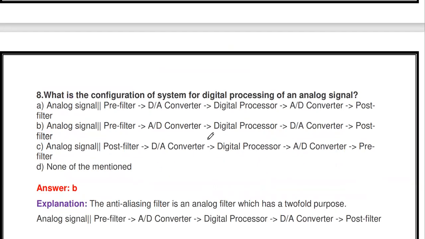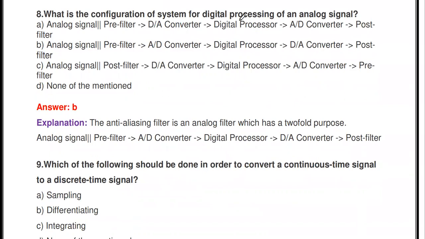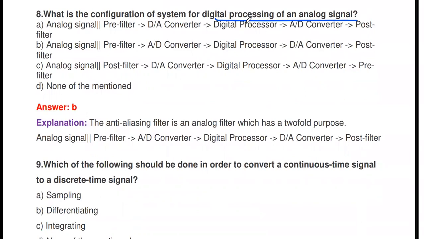Then the next one: what is the configuration of a system for digital processing of an analog signal? In order to process the signal digitally, which one is correct? First, the analog signal is given to a pre-filter, before performing the sampling process. It is called an anti-aliasing filter. Then we have to give it to the A to D converter. Within this pre-filter, there is an anti-aliasing filter as well as the sampler. Then the analog to digital converter.